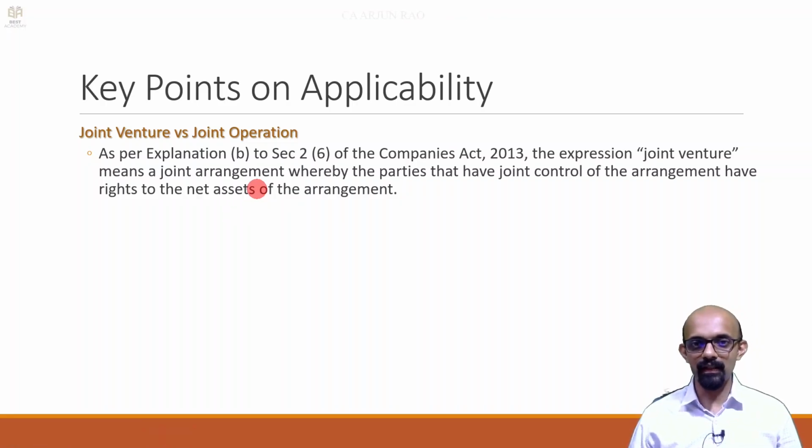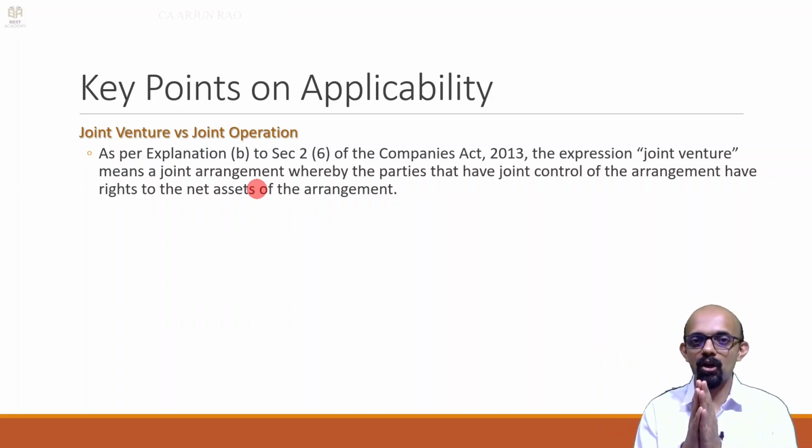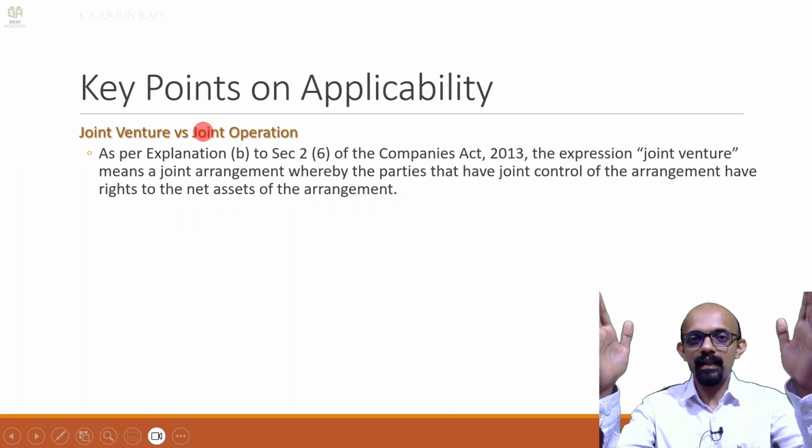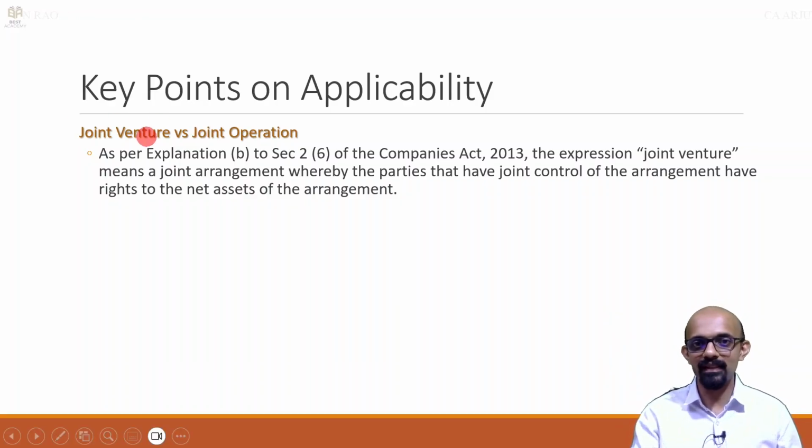Now, there is also separate Ind AS, Ind AS 111. So there also this similar terminology is used. So what is this control over rights to net assets and control of the arrangement? You take two companies A and B, they are just working together, they are making a product and they get a share of the revenue. So that is a joint operation. But if A and B, they form a third company C, they invest in this third company, they have an equal right to the net assets of C, then that would be a joint venture.